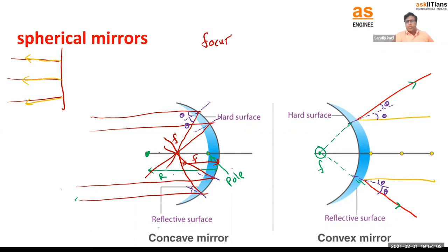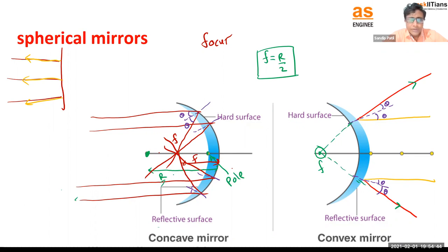Okay. So both concave and convex mirrors have a focus point, both have a radius of curvature, both obviously have a radius, they are spherical mirrors, right? And there is one relation you should remember between focus and radius of curvature, that is R. Very simple relation. You can say F is equal to R by 2. Remember this relation. This is going to be very useful for our upcoming session, or if you want to solve some numericals. F is equal to R by 2. So the focus and radius of curvature, as I said, are both going to be very important for us for solving some questions or numericals.